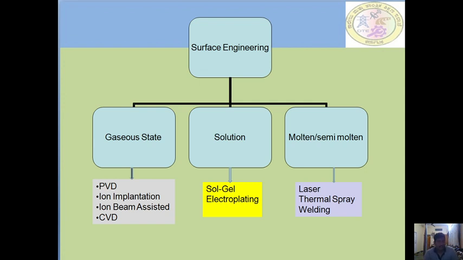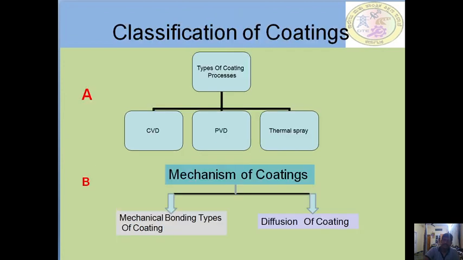Surface engineering: gaseous state, solution, and molten or semi-molten. In a gaseous state, we can achieve PVD, ion implantation, ion beam assisted, and chemical vapor deposition. In solution, we have sol-gel and electroplating. In molten or semi-molten phase, we can go for laser, thermal spray, and welding techniques.